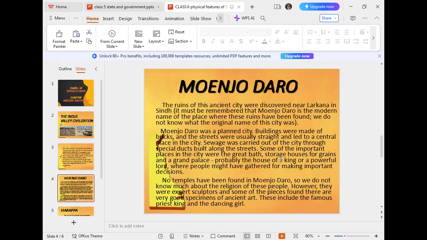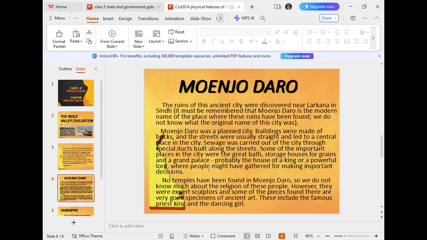They stored all these grains for their food in those specific storage houses. The temperature of the storage houses was well maintained, and they put all types of grains there.